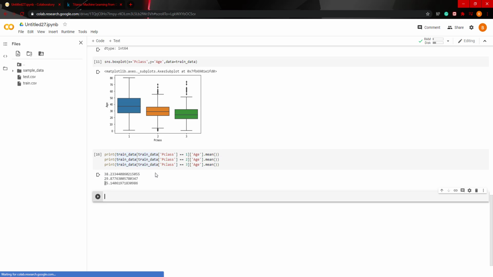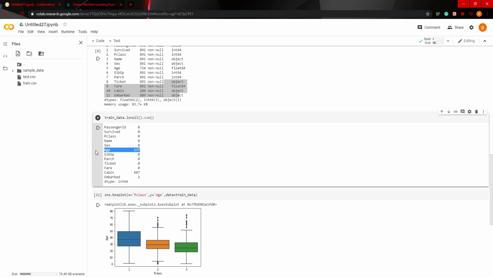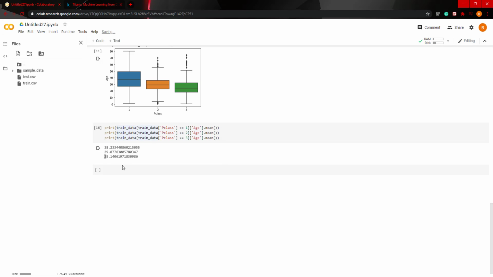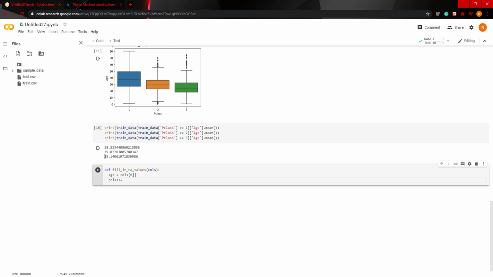So now we need to figure out a way to actually go into the data frame and replace all the null values in age with these values. So we're going to have to create, first of all, a function that does that, and then we'll apply it to the data frame. This is how we're going to do it. So put def, and then we'll say fill_na_values, and we're going to take columns as a parameter. And then we're going to say age is equal to columns 0, and Pclass is equal to columns 1. So the 0th index and the first index.